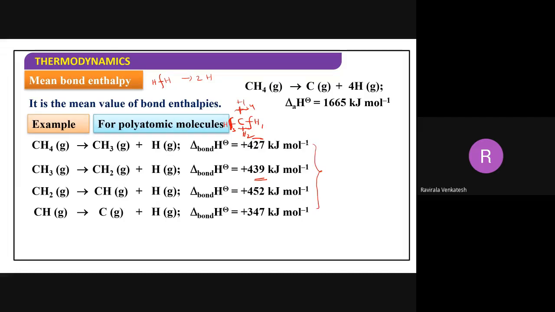Why? Because hydrogen here, the first hydrogen, when it is present, the environment is different. You're having 3 hydrogens here.